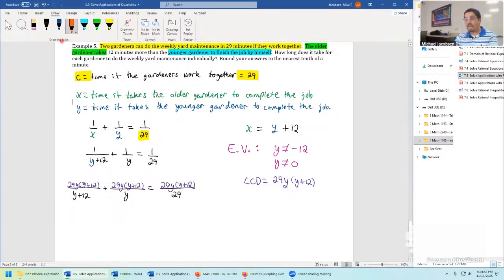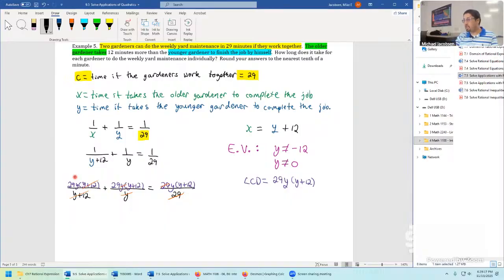So this is the messy side of the equation solving. Here, it cleans up because now we have a guaranteed, if we had the right least common denominator, of these kinds of cancellations. So on the second fraction, just y cancels, but that's still a big help. And on this one, 29 cancels, leaving behind y plus 12. So now we have a quadratic equation.